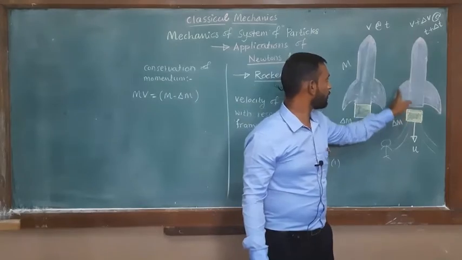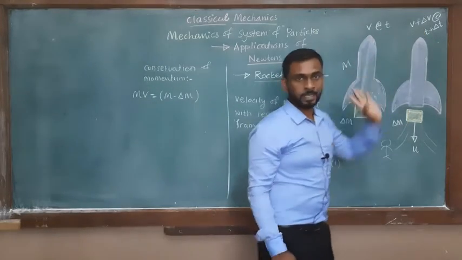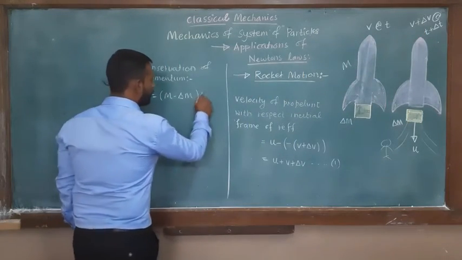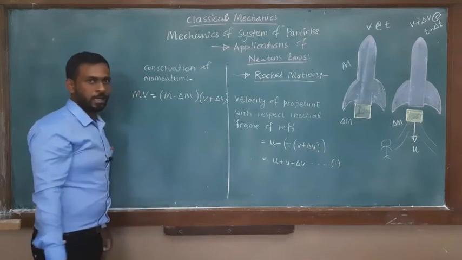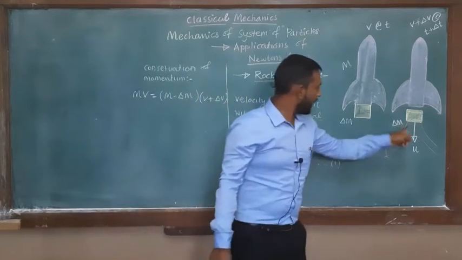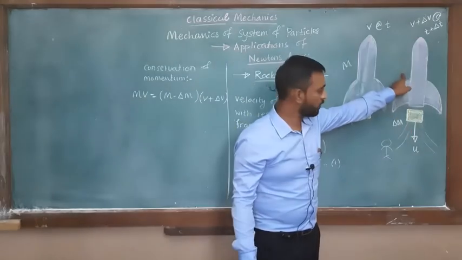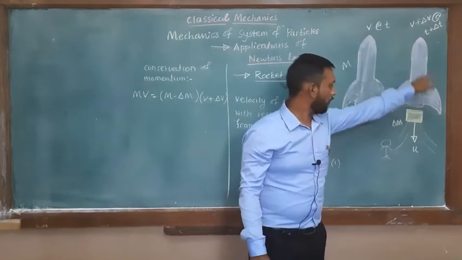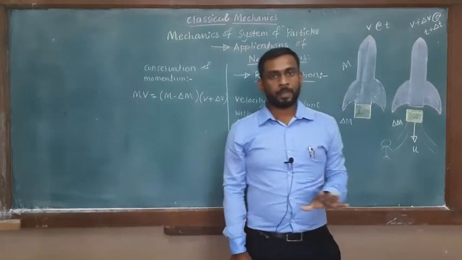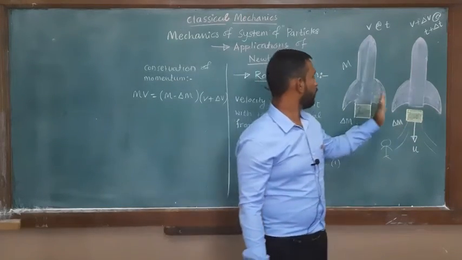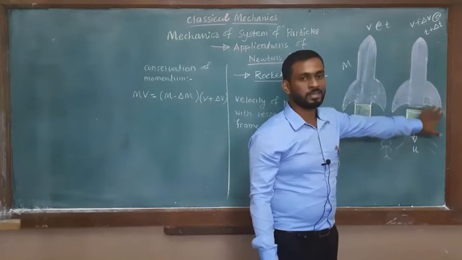The velocity is v plus delta v, so m minus delta m into v plus delta v. Again, the momentum of this plus the momentum of the exhaust together give the final momentum of the rocket after the burning of the fuel.